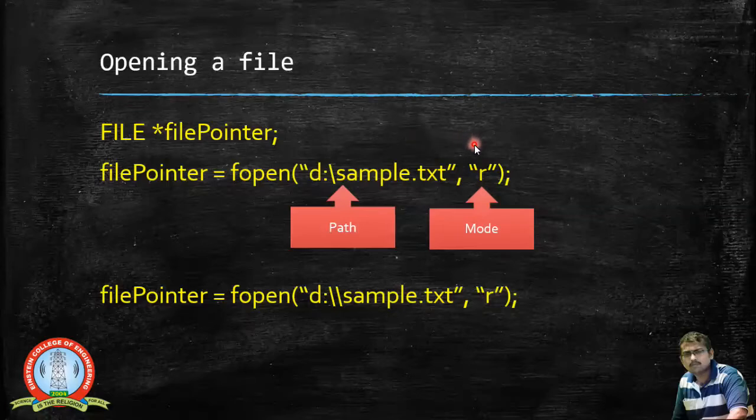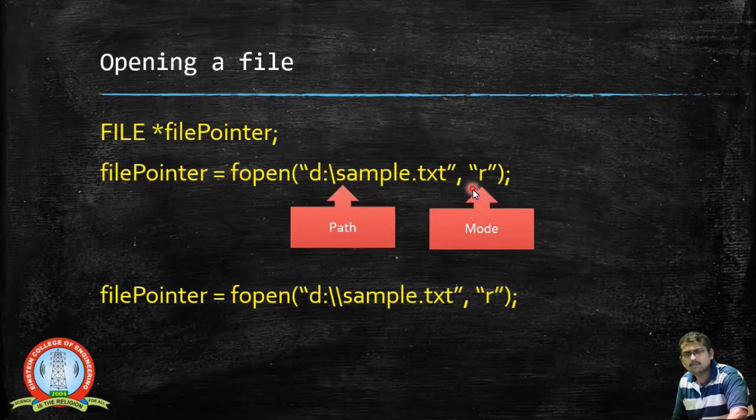And the second thing we have to specify in the fopen function is the mode. So fopen accepts two arguments, one is the path and the other one is the mode. The mode depends upon the operations we are going to perform.